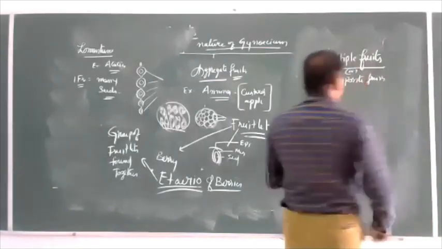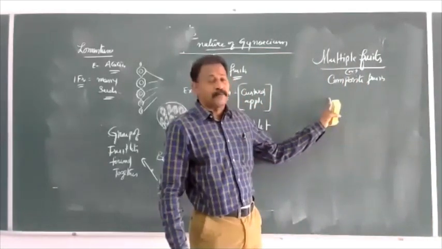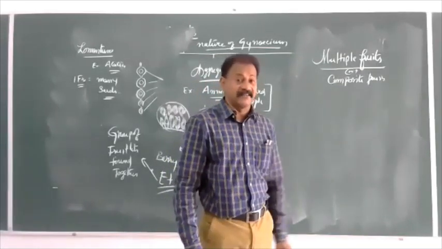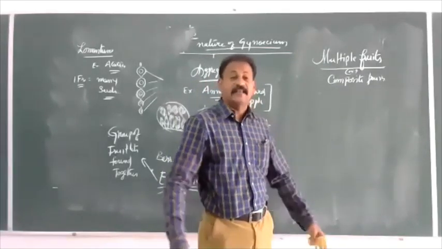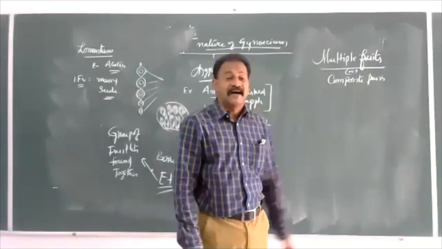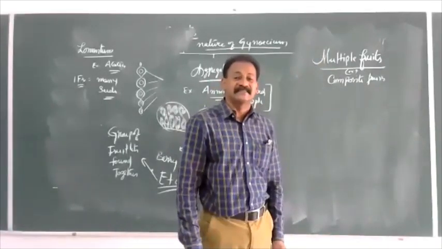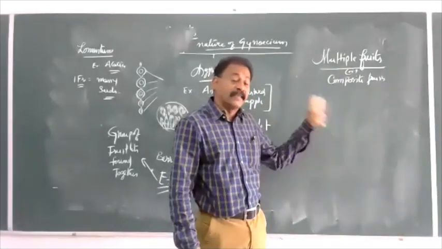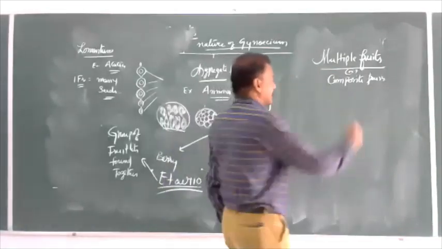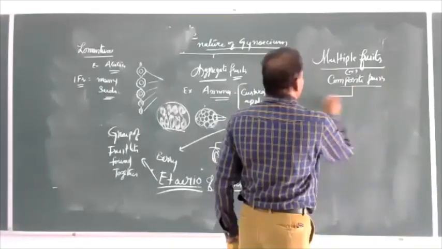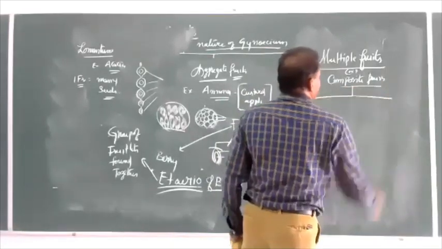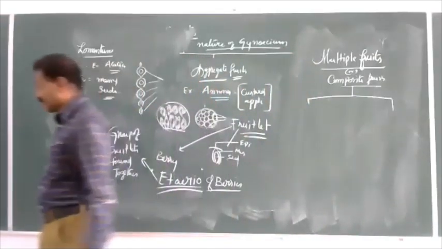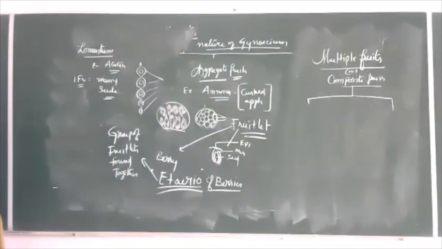So there is a possibility that all the parts of the flower are involved in the formation of the fruit, maybe calyx, corolla, thalamus, or peduncle of the inflorescence, or any part of the inflorescence. Many parts of the inflorescence are involved. There are two types of composite fruits.